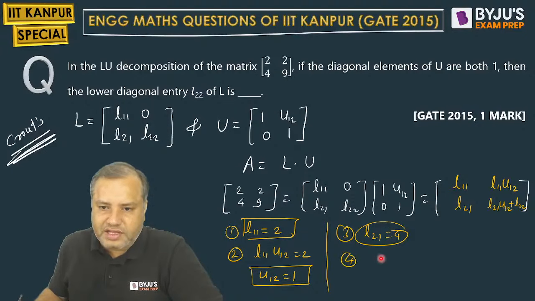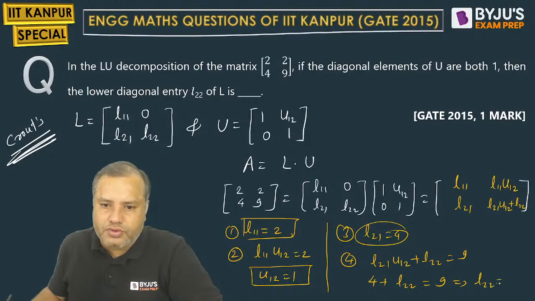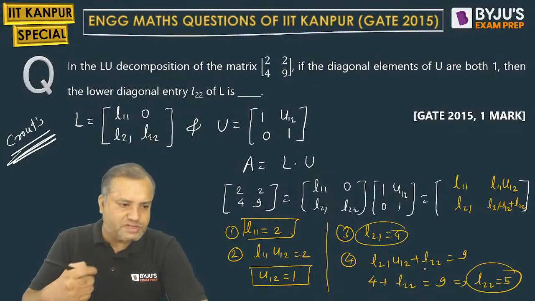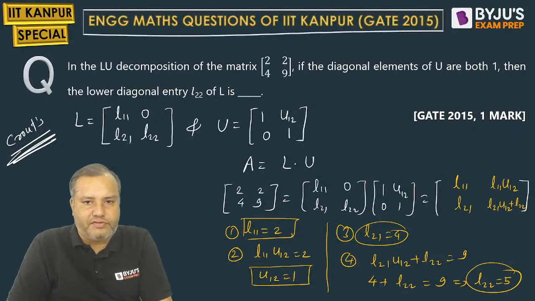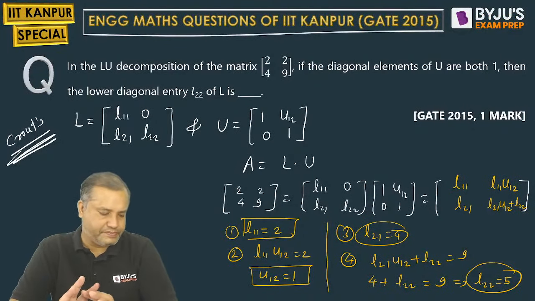And last comparison, L21 U12 plus L22 is nothing but 9. L21 is 4, U12 is 1, plus L22 equal to 9. So L22 is plus 5.